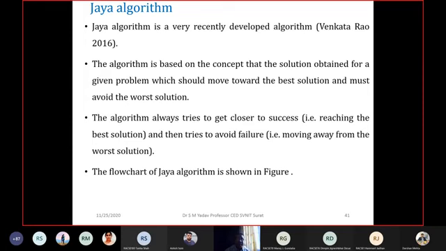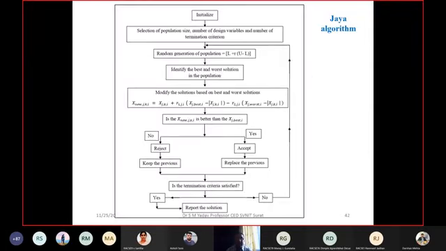So, a description of the Jaya algorithm. As I said, it is developed by Venkata Rao, and the best part of this algorithm is that it always tries to get closer to success, reaching the best solution, and tries to avoid failure, right? Moreover, most algorithms are parameter specific, but in the case of the Jaya algorithm, you are not required to fine tune the parameters. That is the advantage of the Jaya algorithm.